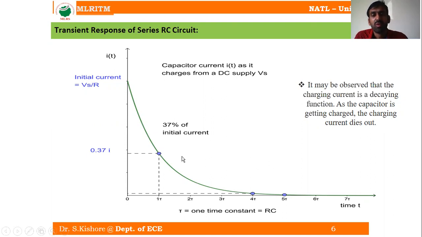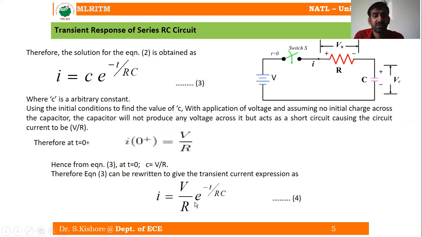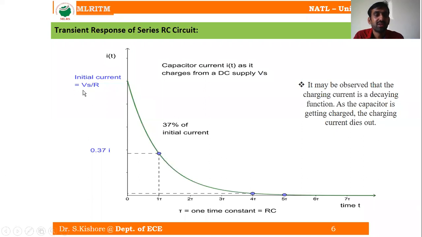So why is it exponentially decaying? Mathematically, you can have this equation, V by R into e power minus T by RC. V by R is your initial current, when the capacitor is uncharged. At initial conditions, what is the current?